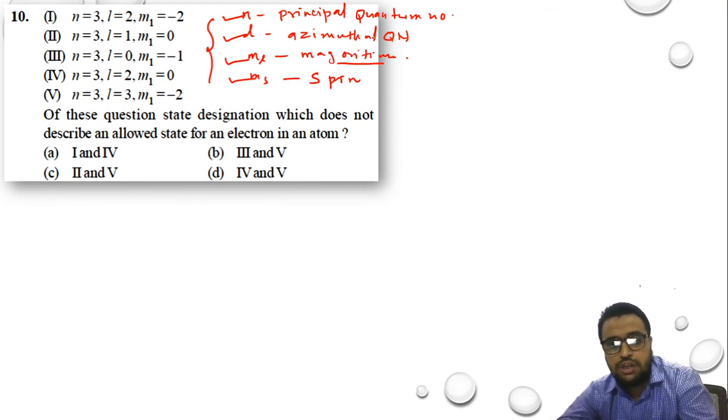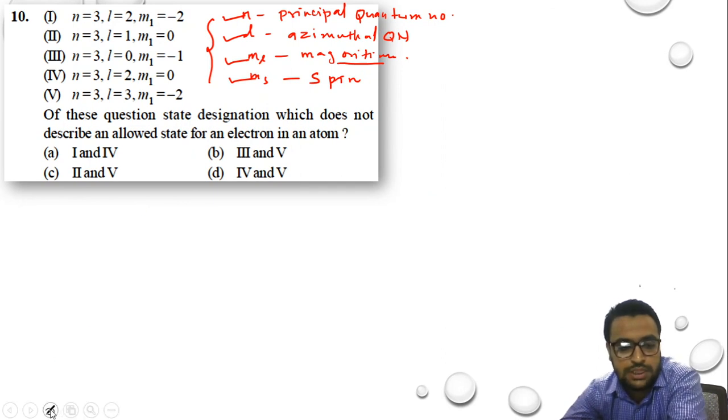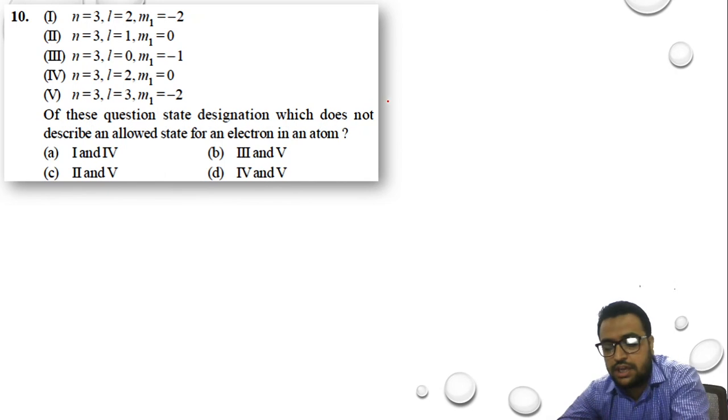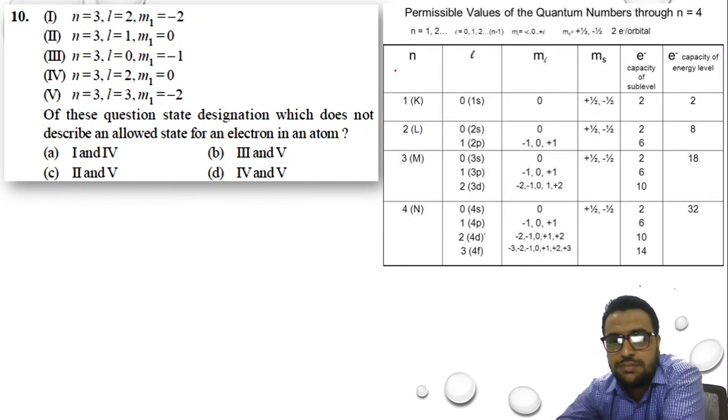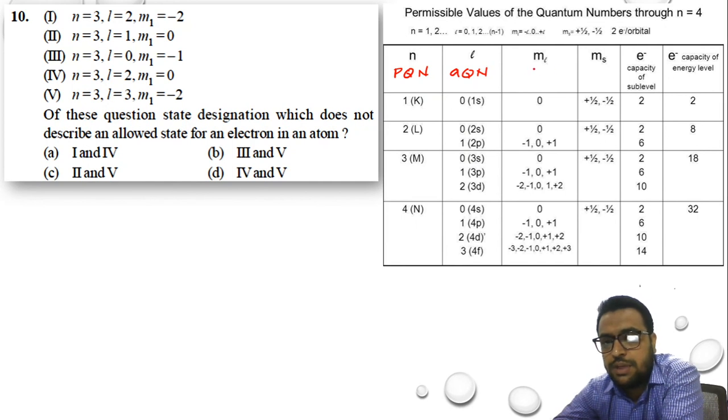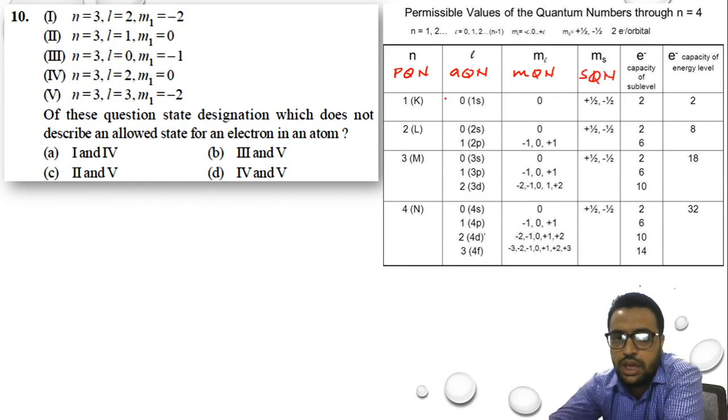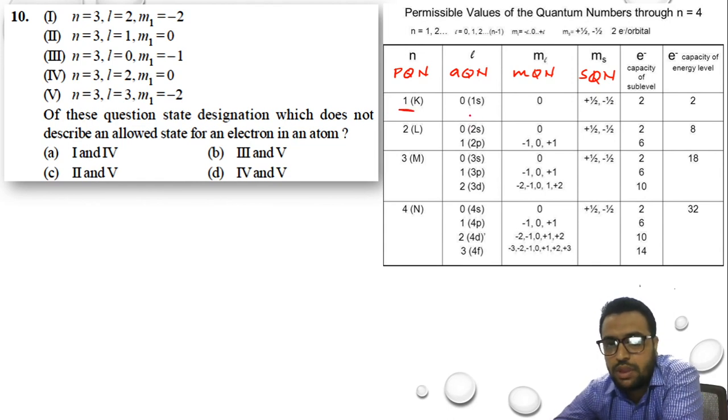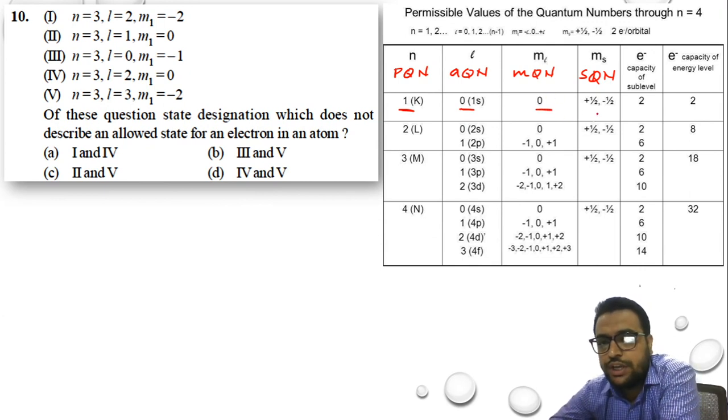Okay. So how do we use these four quantum numbers? Just we will check it out. So here we have a reference table. N is my principal quantum number, PQN. L is my azimuthal quantum number, AQN. ML is my magnetic quantum number, MQN, and MS is my spin quantum number. Okay. If the value of N is 1, value of L should be 0, ML should be 0. If the value of ML is 0, it can have two spins, that is plus half and minus half, and the capacity of the orbital will be 2 electrons.